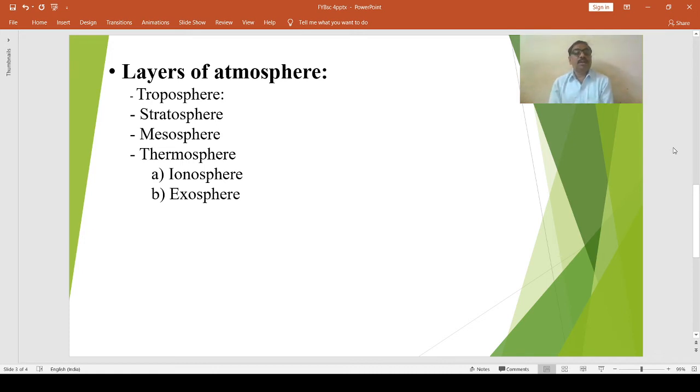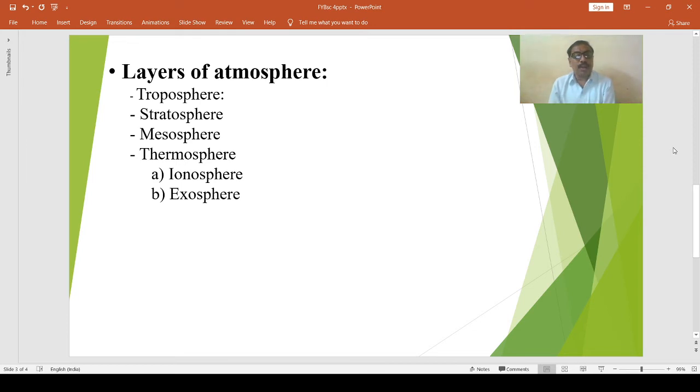Then, above the stratosphere, there is a layer, the stratopause. It lies above the stratosphere. It is a thin layer of the atmosphere. From the stratopause, the temperature of air begins to decrease with increasing elevation. Another layer of atmosphere is the mesosphere.